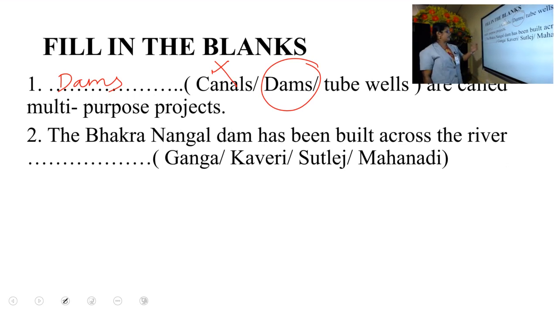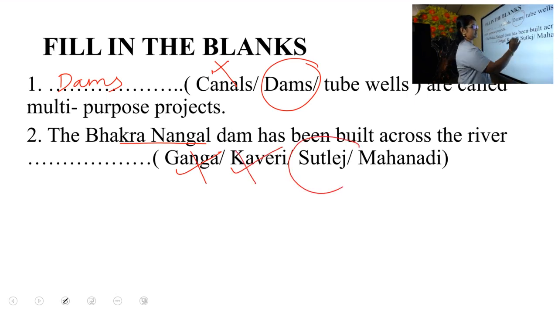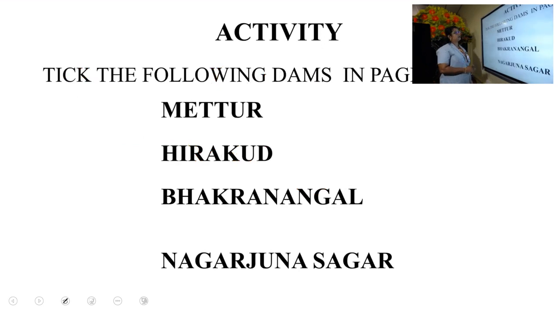Next, the Bhakra Nangal Dam has been built across the river. Is it Ganga? No. Kaveri? No. Then what is the answer? Yes, it is in Satluj. It is in Satluj River in Punjab.